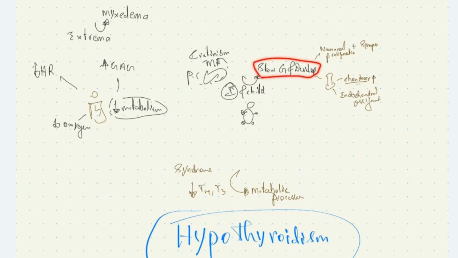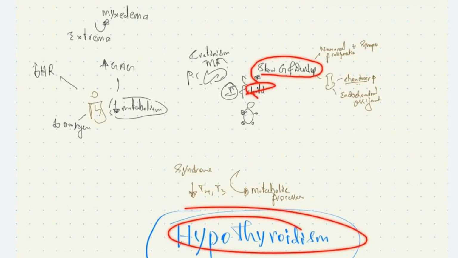Why so? Because thyroid hormone is required for neuronal proliferation and synapse formation between the neurons. And also, it is required for chondrocyte proliferation and endochondral ossification, which are required for skeletal growth. For this reason, there will be slow growth and development seen in these children with hypothyroidism.